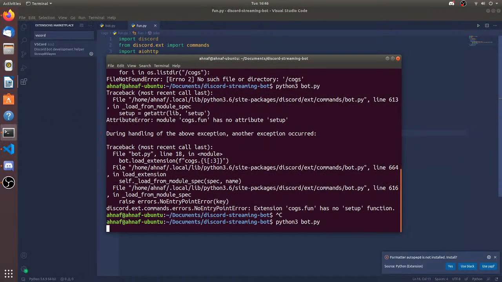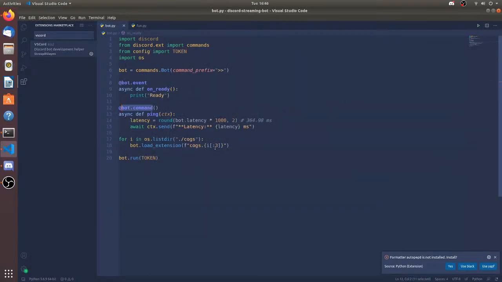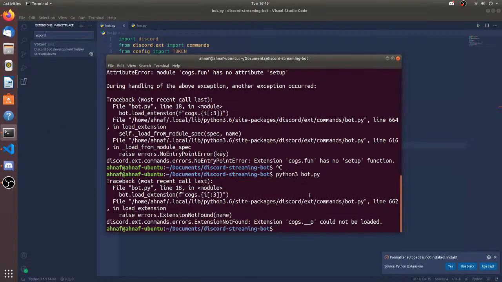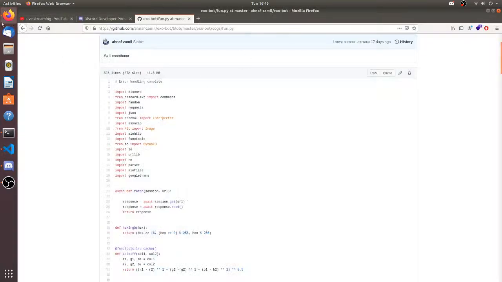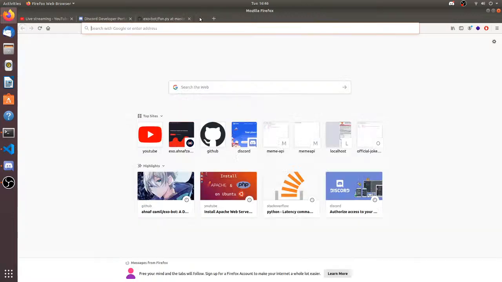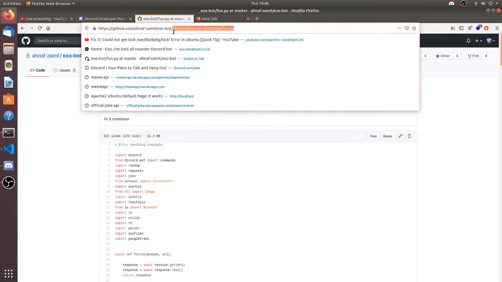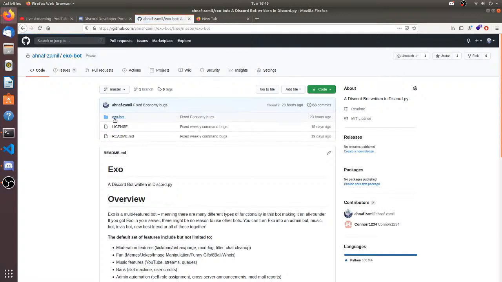Command, the frick, how the hell did I even load it? Command extension. What is this? Did I mess up on something? How did I even load it? I forgot how to load the cog.